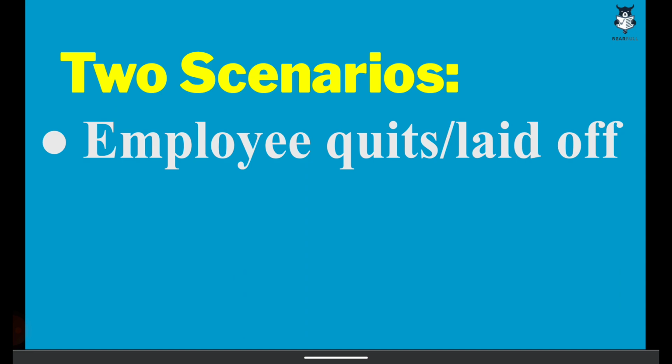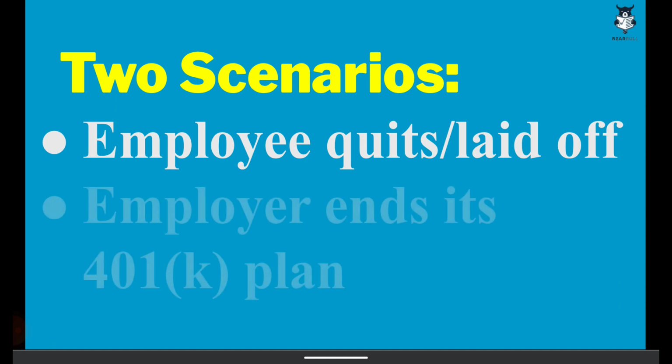For example, if you quit the job after 1 year, and the 401k contributions from the employer were not vested, then in that case you lose all that $5,000, since you were unvested and you quit the job or you were laid off. And what will the employer do with that remaining $5,000, which originally he had contributed for you? Well, he will use it to finance his contributions for some other employee. So in that case you lose the money because you were unvested, but some other employee will get that $5,000 because the employer has to make contributions for every employee.